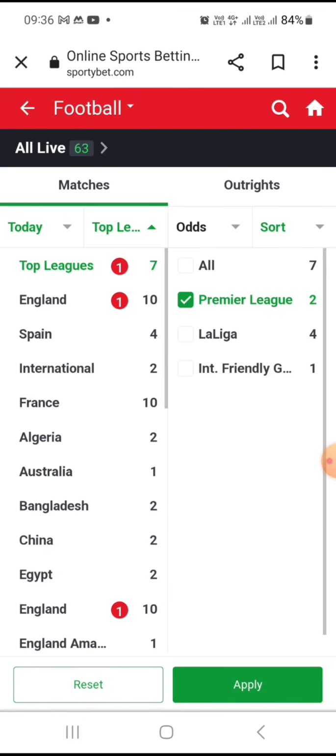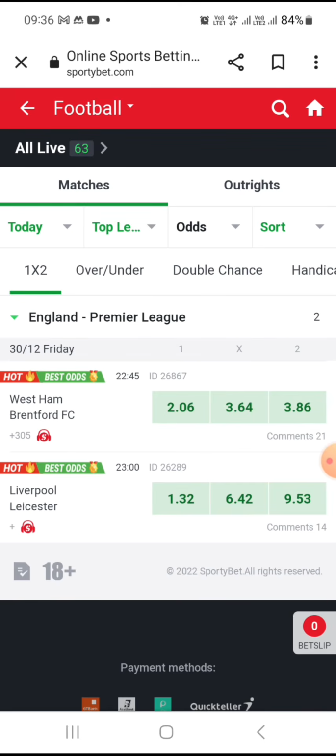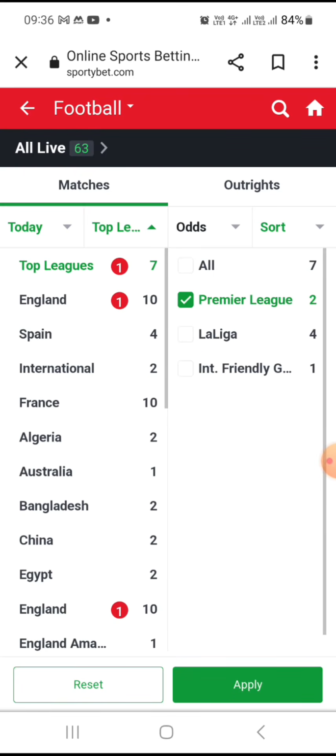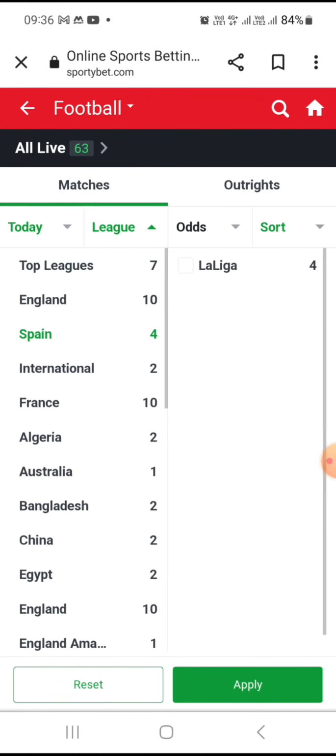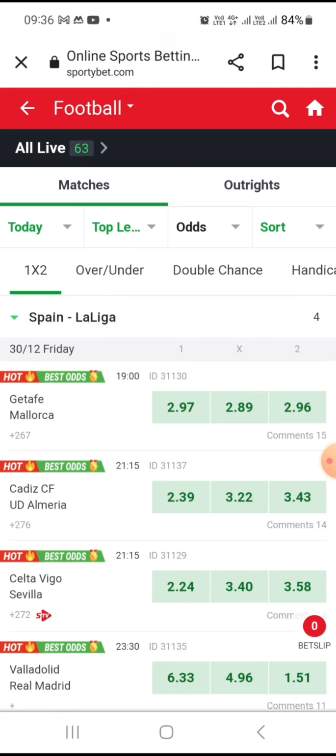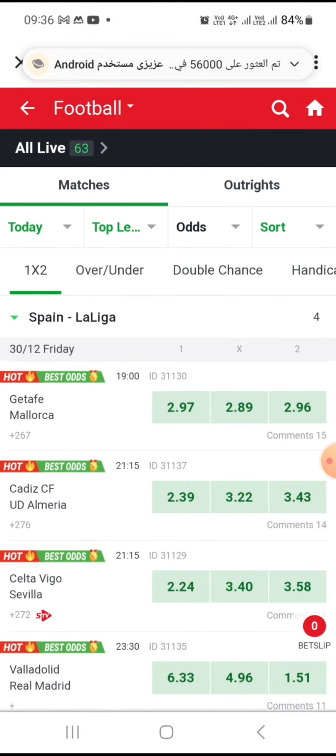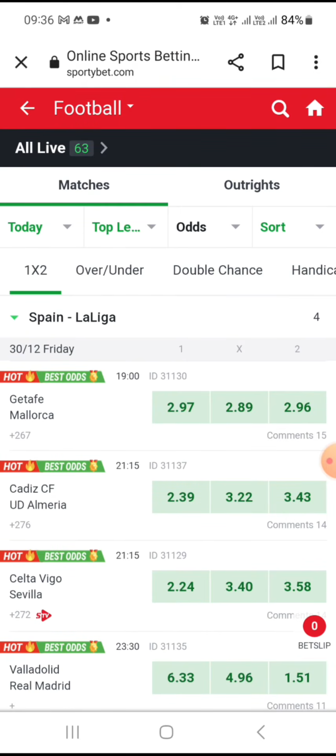Then you go back to the league. You remove this. Okay? Wait, sorry. Let's say you have to check the timing. This is 22:45. This is 23:00. Okay? Check the timing. Then you go back. You remove it. You go to Spain. Tap on it. And if you look at it, 19:00, you can still play this Getafe Moloka because it's separate.